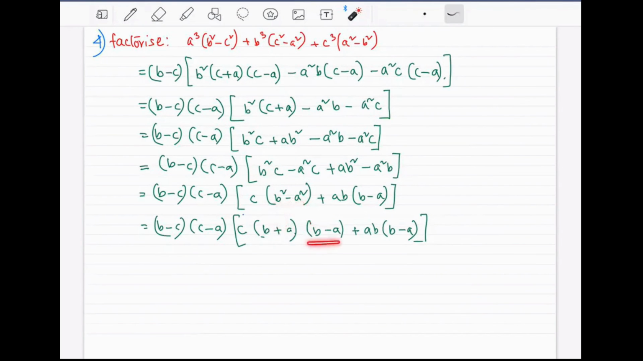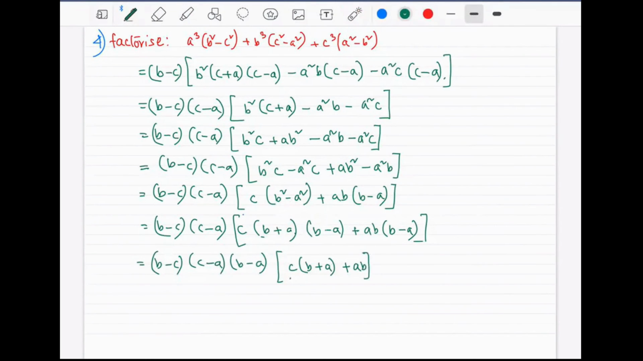So common factor now, b minus a is common factor. You take it outside. And what are the terms remaining? We have got this part remaining and this part remaining. This part, keep it c(b plus a) plus ab. So nothing to do here anymore. We have arranged descending power of a, descending power of b, descending power of c. So you just open the bracket, just do the multiplication, and (b minus c)